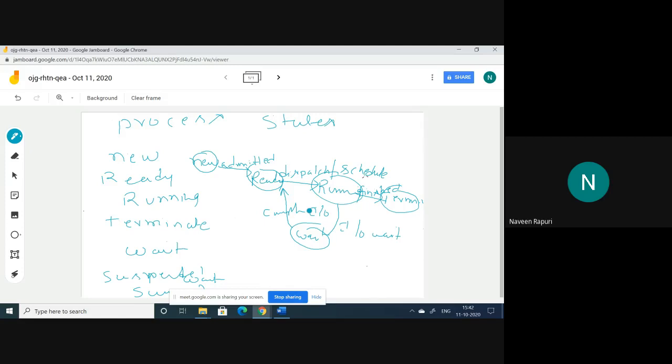Suppose in the preemption case, a process is executing, but another process came with high priority. For example, in normal situations, we may see this kind of situation. Suppose we are waiting at the traffic signal.